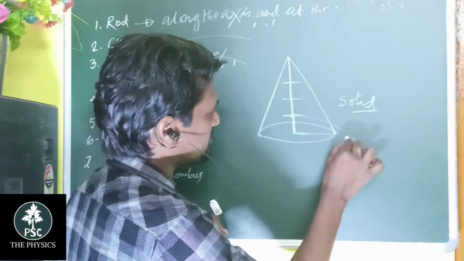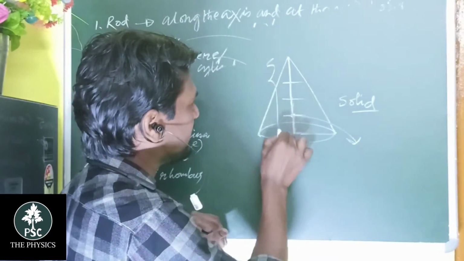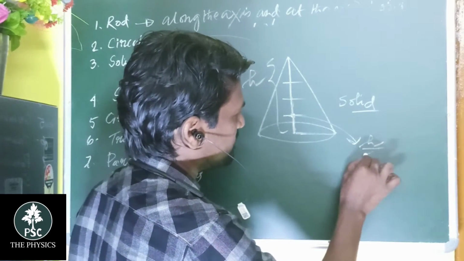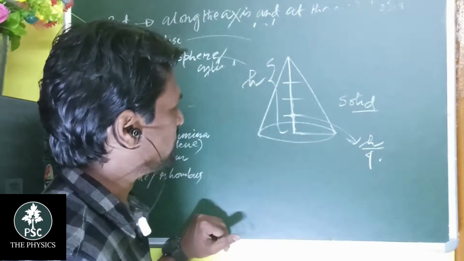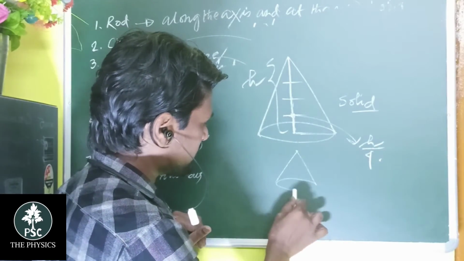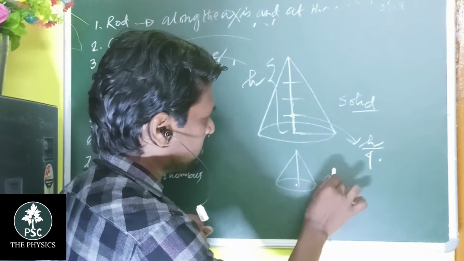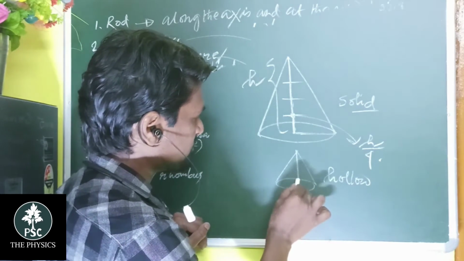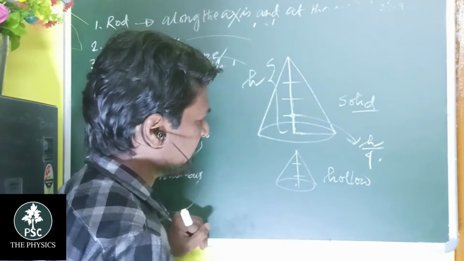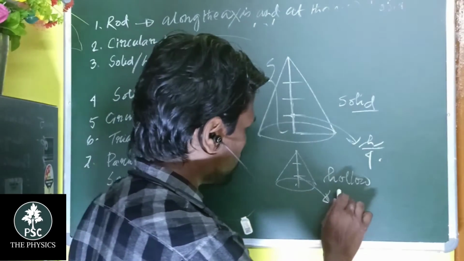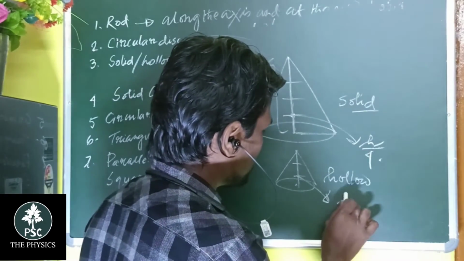If this is the total height, the center of gravity lies at h by 4. And if it is a hollow one, then if we divide the height into 3, the center of gravity lies at that point, which is h by 3.